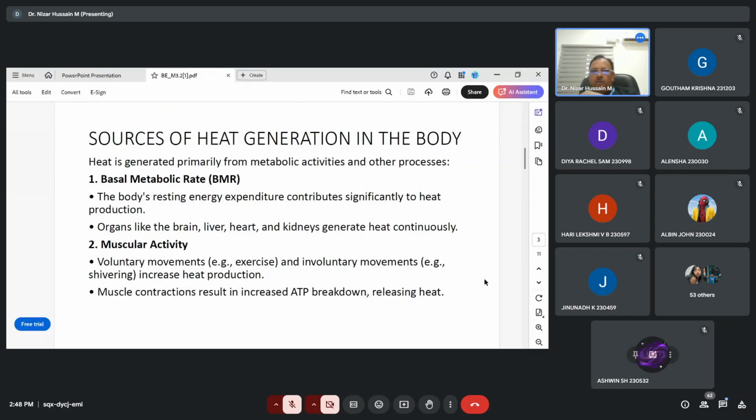Then what are the sources of heat generation in the body? How is heat generated in our body? One is through the basal metabolic rate, or BMR. The body's resting energy expenditure contributes significantly to heat production. Organs like the brain, liver, heart, and kidneys generate heat continuously. Then another one is muscular activity: voluntary movements, that is exercise, and involuntary movements. For example, shivering increases the heat production. These are the sources of heat production.